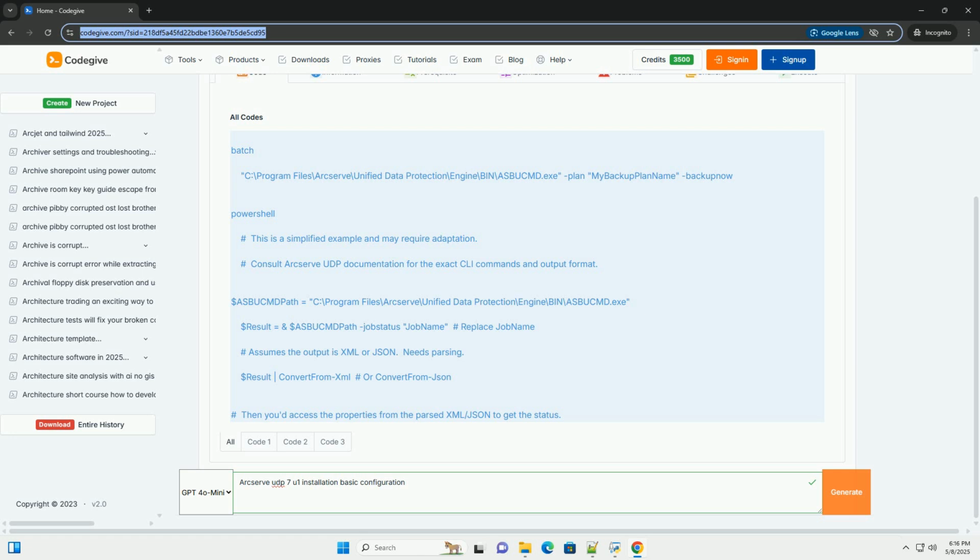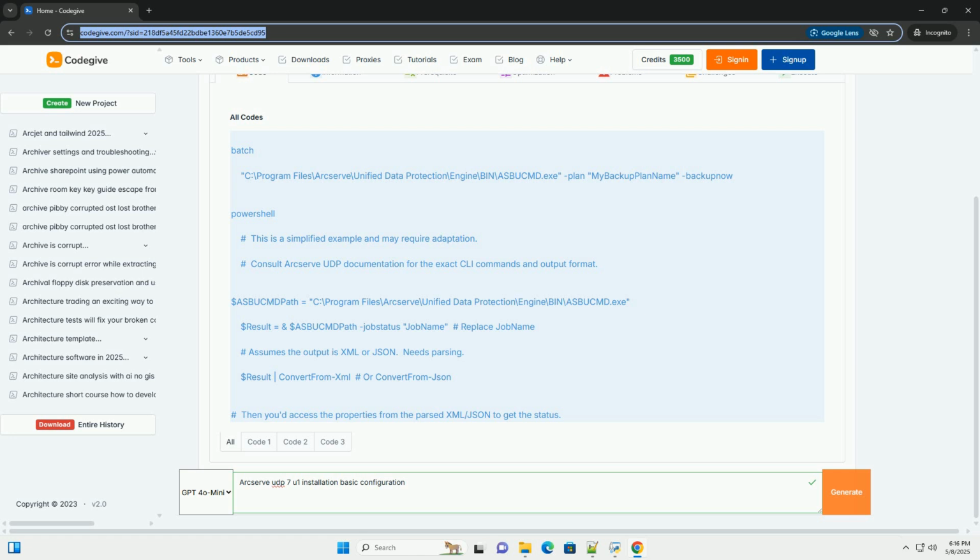Backup your system. Before installing any enterprise software, it is recommended to make a full backup of your system. This will allow you to roll back to a previous state if something goes wrong during the installation process. Downloading the Arcserve UDP installation package.